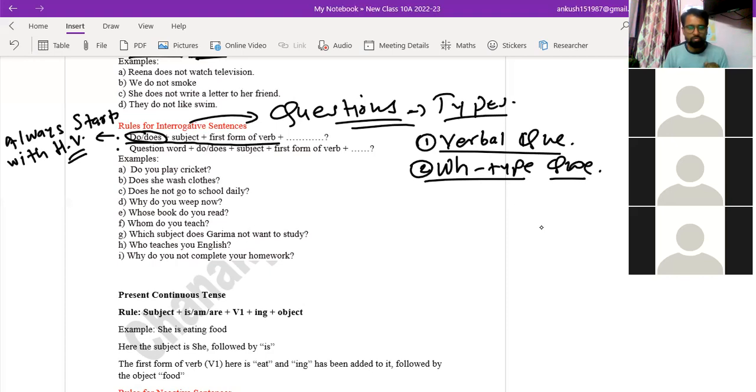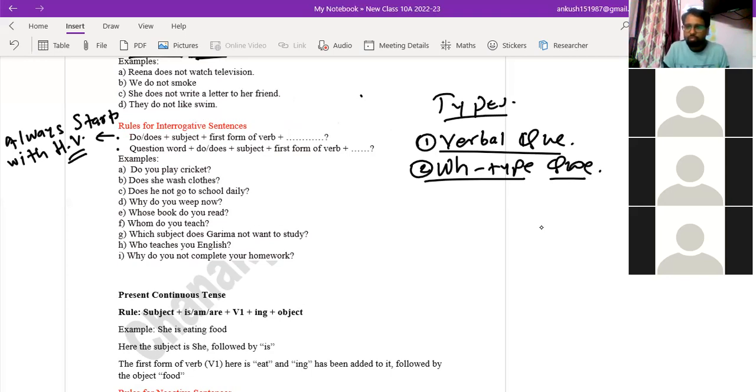That is also called verbal type of question. And the answers for such questions may not ask you for any description. They are also known as yes, no type questions.